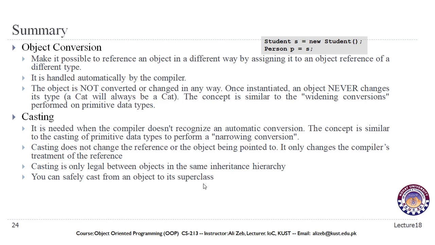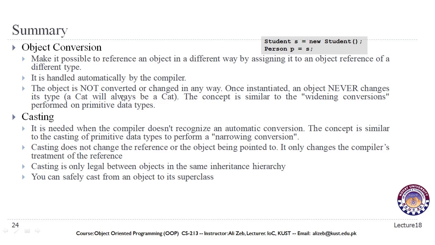So to summarize, the things that we need to keep in mind: what object conversion does is make it possible to reference an object in a different way by assigning it to an object reference of a different type. That is usually done when we are doing widening conversion, where we can automatically assign an object of one class to an object of another class. It is handled automatically by the compiler. So, for example, if we are assigning an object of the subclass to an object of the superclass, then that should work fine without any error.